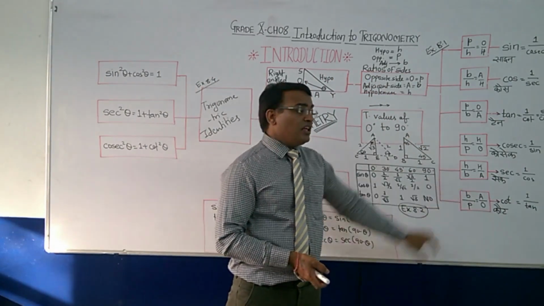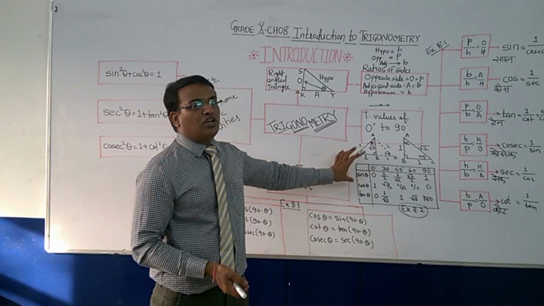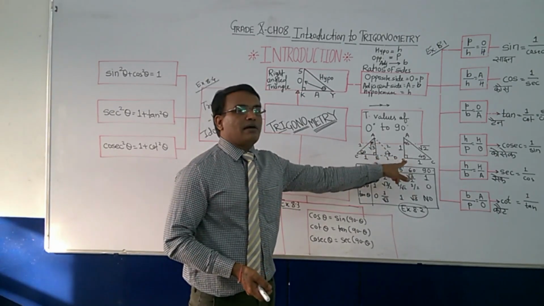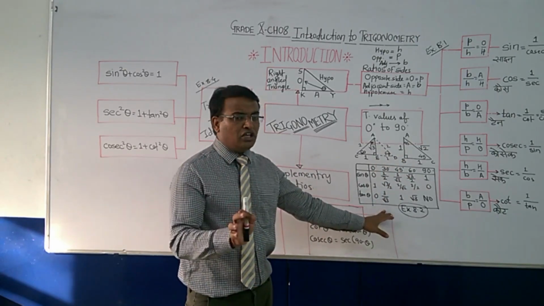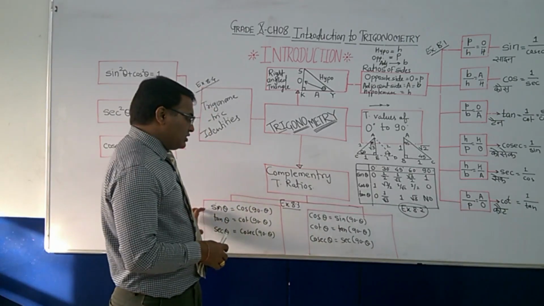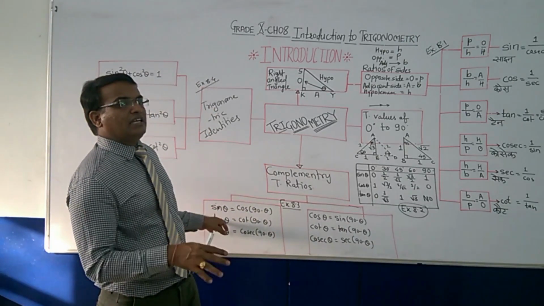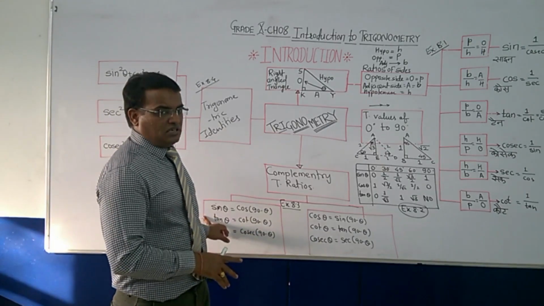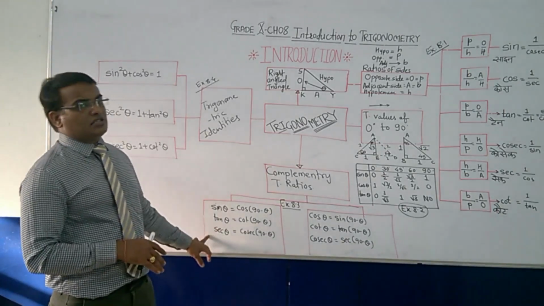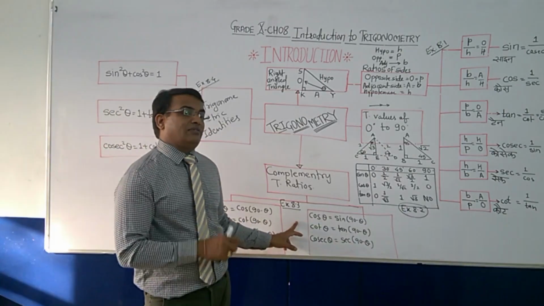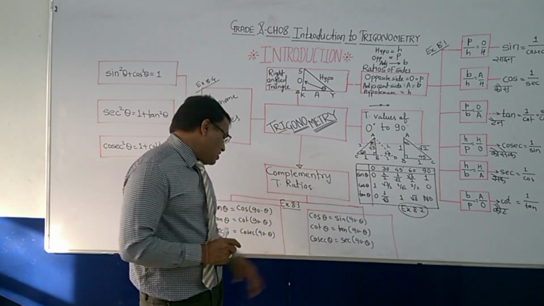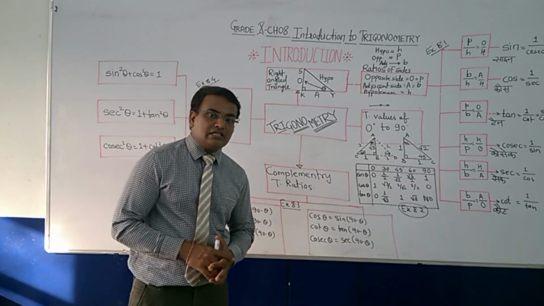So your first part is the 6 ratios. Your second part is the trigonometric values from 0 degree to 90 degree, where these 2 diagrams or this table play a very important role. Your third part is the complementary ratios, which are very easy to understand. Sin theta is equal to cos of 90 minus theta, tan theta is equal to cot of 90 minus theta, sec theta is equal to cosec of 90 minus theta, cos theta is equal to sin of 90 minus theta, cot theta is equal to tan of 90 minus theta, and again cosec theta is equal to sec of 90 minus theta.